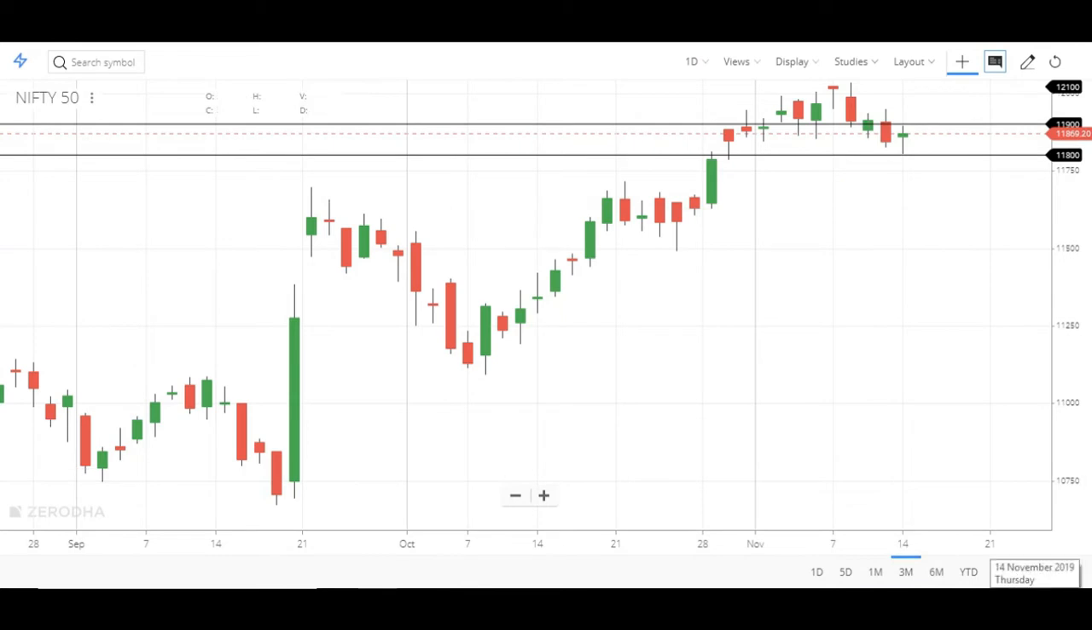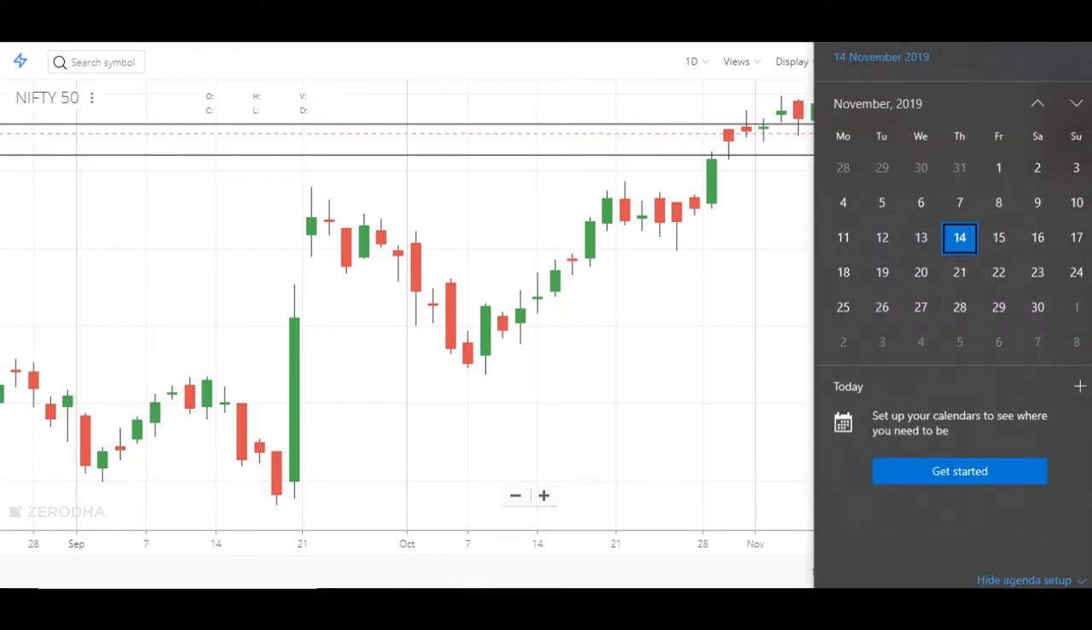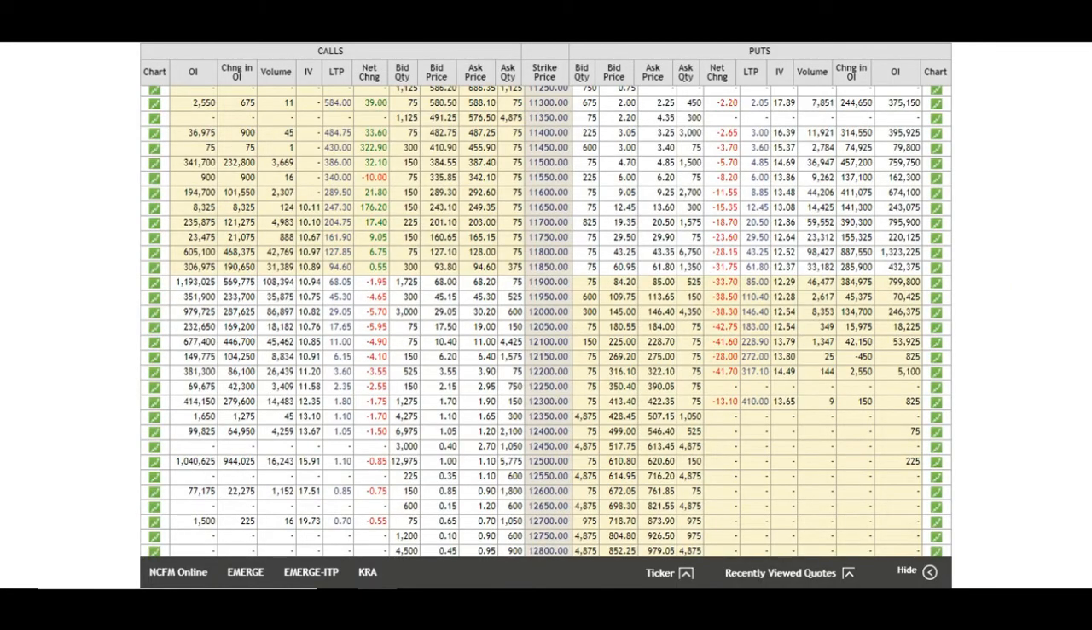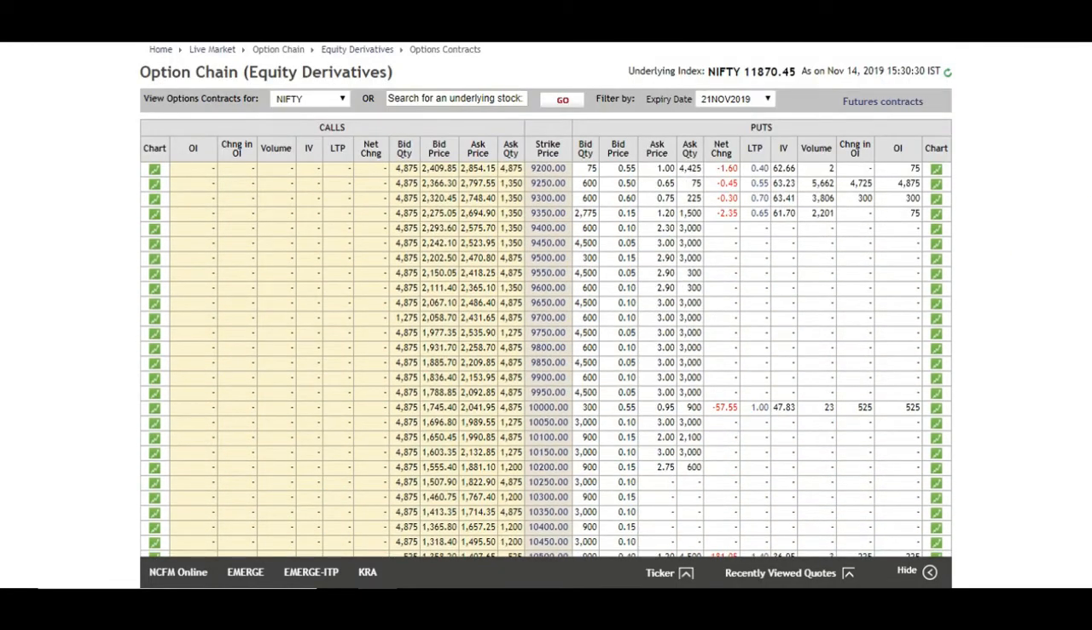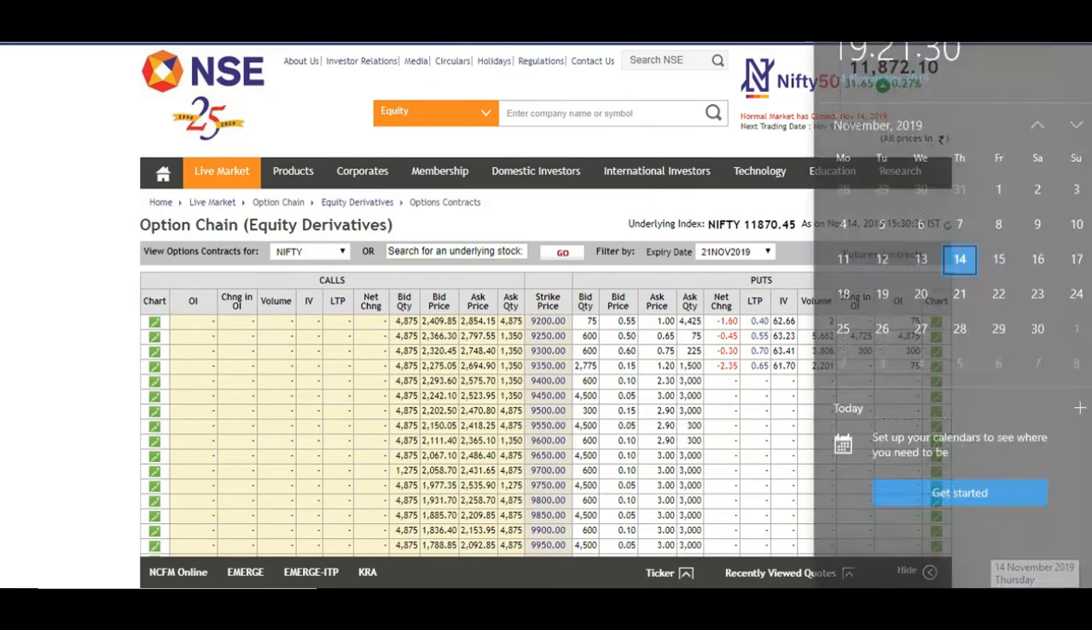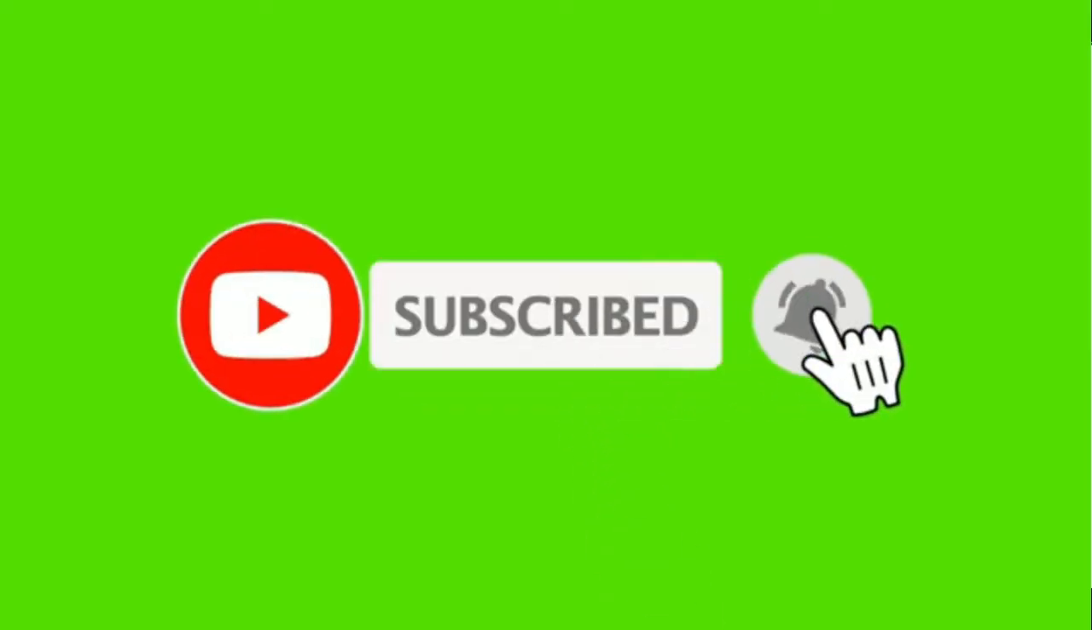Now let's go to the option chain and try to find out support and resistance for the 15th of November. As the Nifty has closed at around 11,872, we'll start our analysis from 11,900. First of all, we'll study the puts to find out support, and then we'll study the calls to find out resistance. Today was the expiry day for the Nifty, so now we will study the option chain which is going to expire on 21st of November.